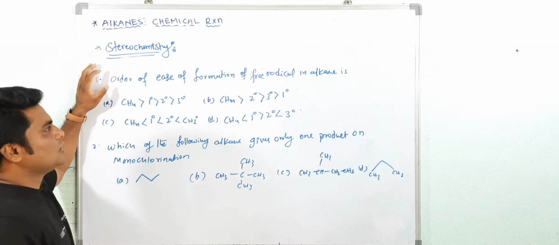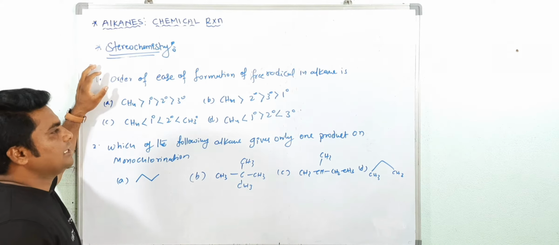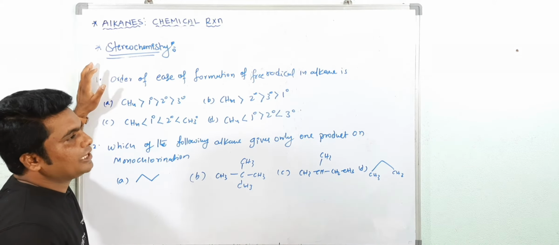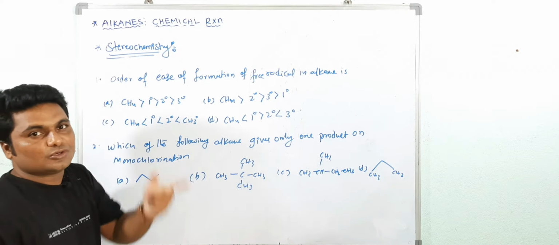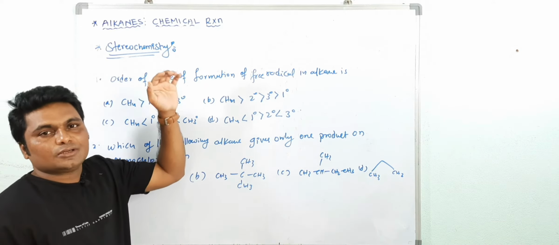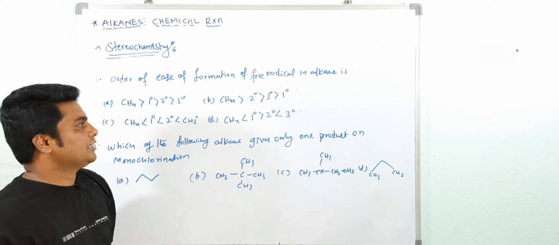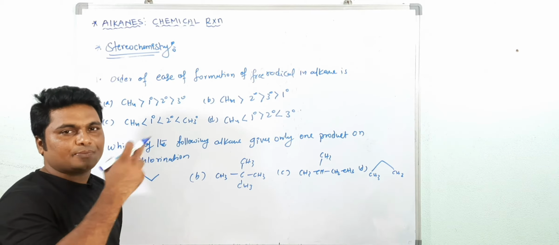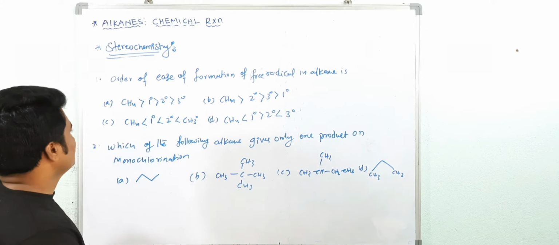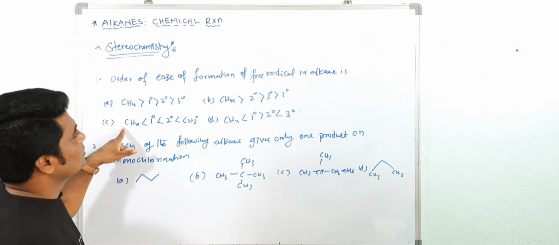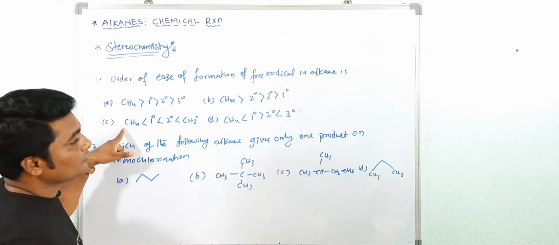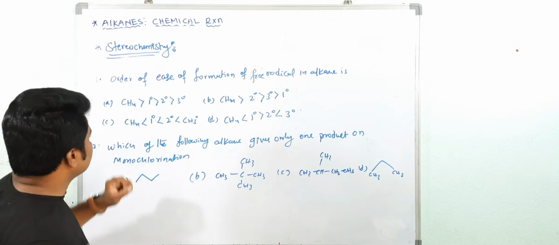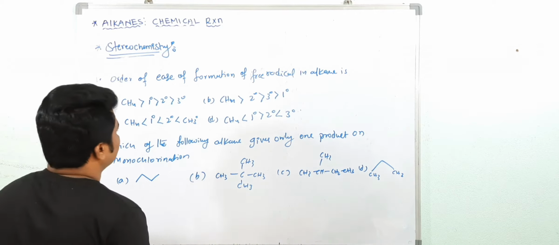The order of ease of formation of free radical in alkane is. We know that the tertiary free radical is more stable, because chlorination takes place by free radical mechanism. So first tertiary free radical is more stable, then secondary, then primary, then methyl. Which one will form the free radical easily? Tertiary easily forms the free radical.